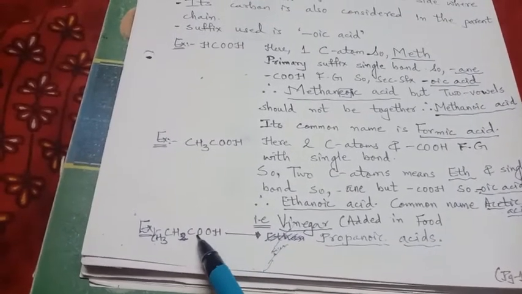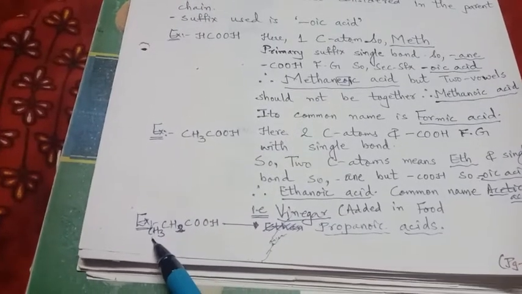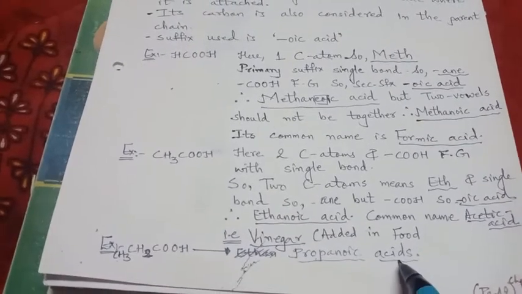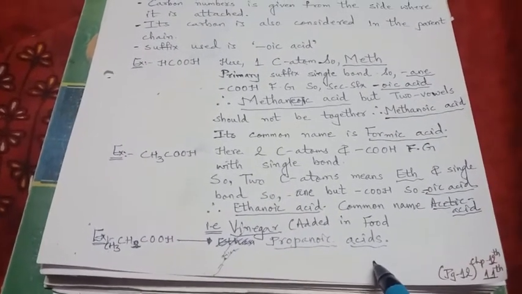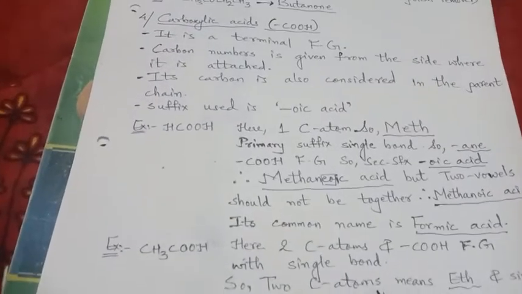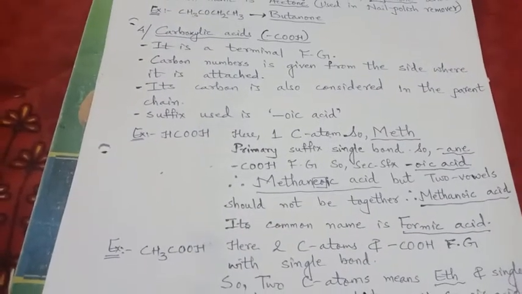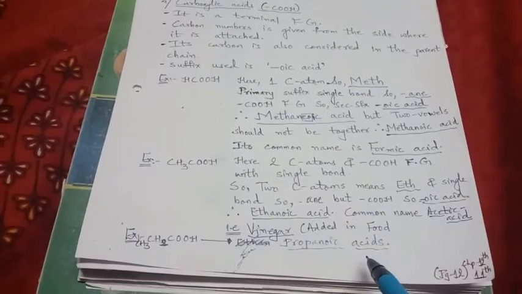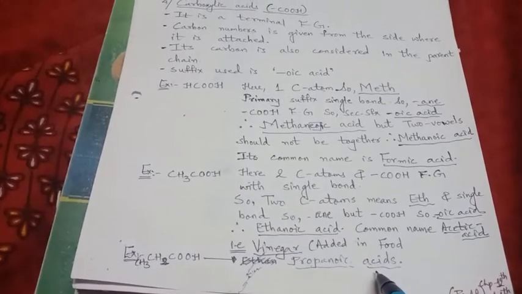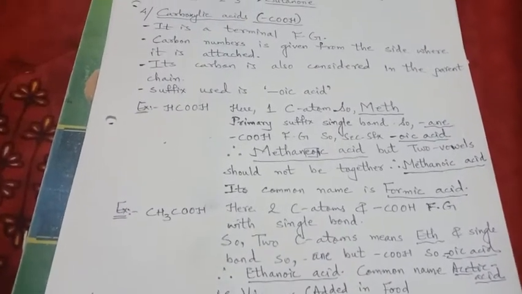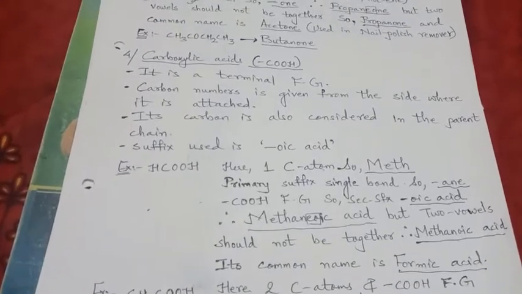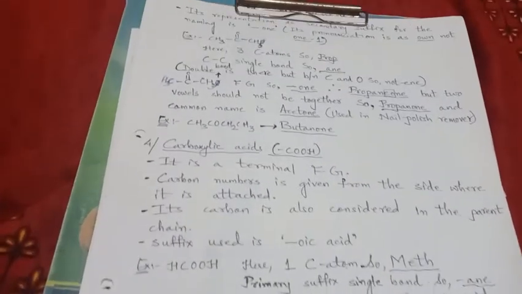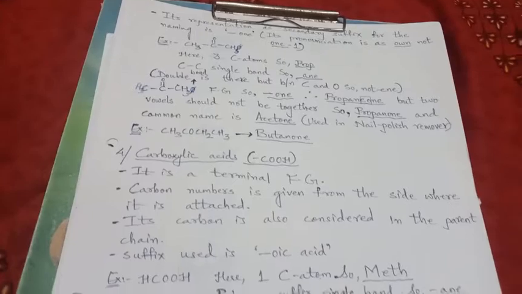One more example, CH3CH2COOH. So carbon 1, 2, 3, 3 carbon, so prop, single bond ane, and acid group present, so it is propanoic acid, right? So this is all about the 4 functional groups we have seen today. In the next video we will see a few more functional groups, and then the other rules needed for writing single chain as well as branch chain and subsidiary chain organic compounds. Thank you.